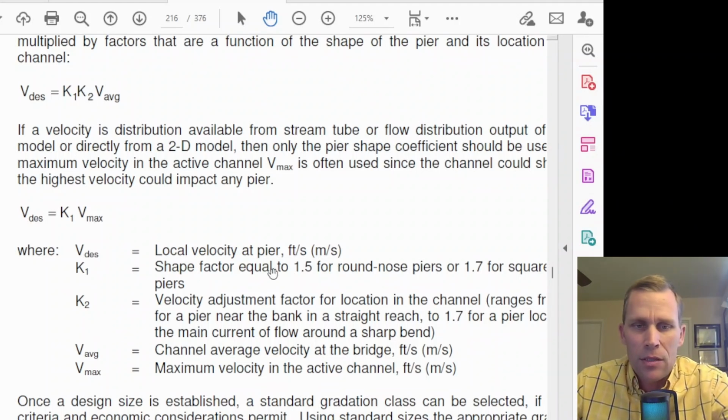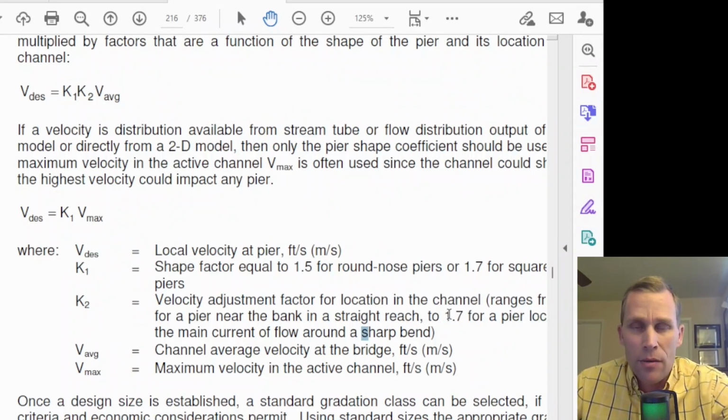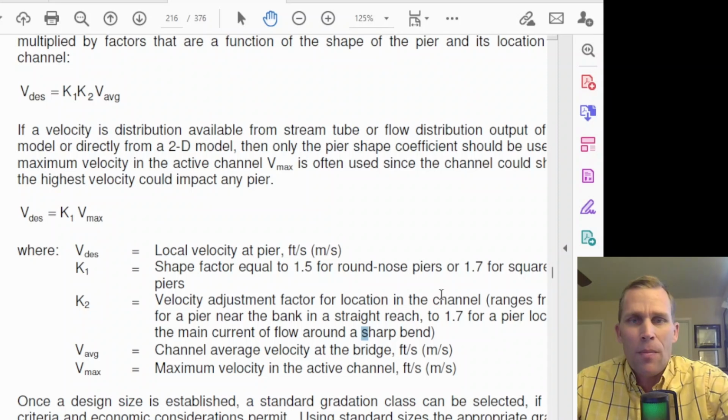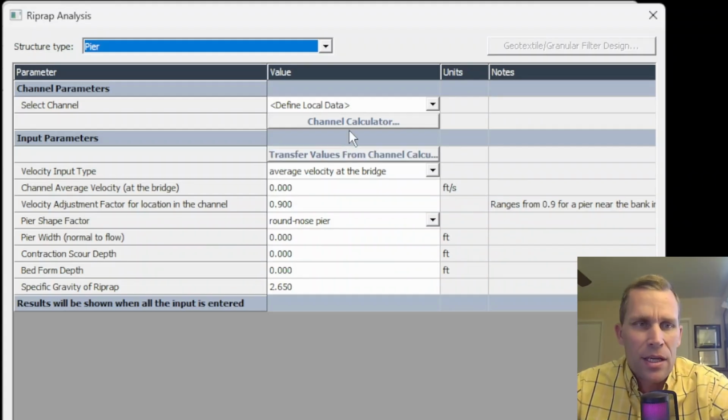K1 is the shape factor. It's equal to 1.5 or 1.7 based on the pier shape, whether it's round nosed or square face. And then K2 is a velocity adjustment factor, which is as low as 0.9 if the pier is off to the side of the channel, closer to the bank, and as high as 1.7 for a pier that is more towards the center of the channel and receiving the max velocity of the channel or the river. All right, let's go back to the toolbox now and then start adding the data.